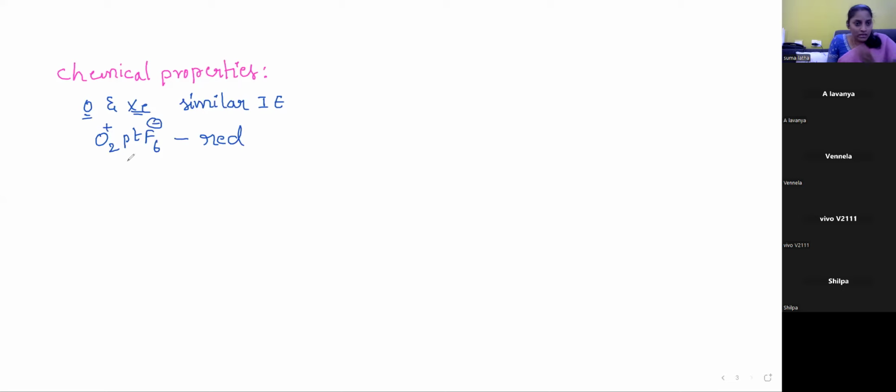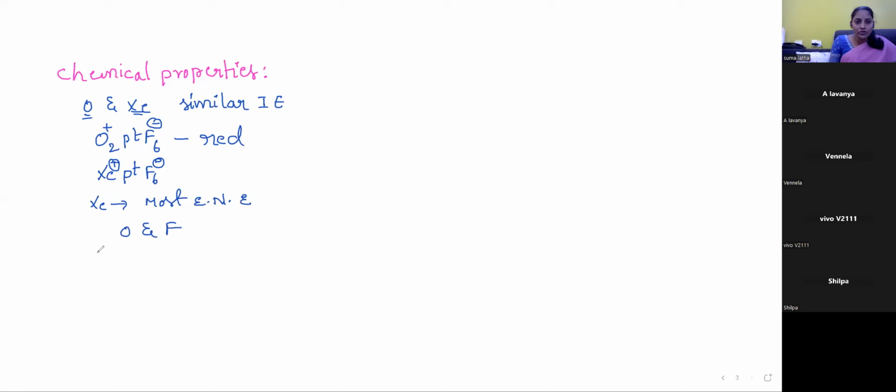Based on this result, he used xenon instead of oxygen and made XePtF6, that is Xe+ PtF6−, in that laboratory. Using this information, he concluded that xenon can react with the most electronegative elements, especially oxygen and fluorine.